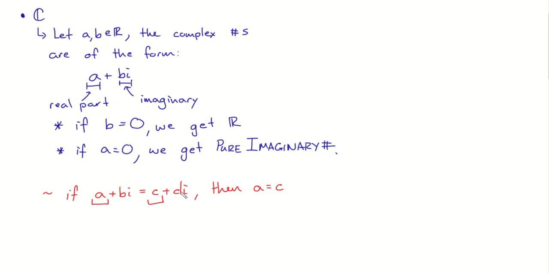If A plus BI equals C plus DI, then the real part here should probably equal the real part here. Believable? Reasonable? Yeah. Okay. Number 10, are you here? Okay, number 11, are you here? Yeah. Okay, what else do you think? Are you okay with A equals C, the real equals real? And I want you to go way out on a limb here. What do you think I'm going to say B must be equal to? D. Also seem reasonable? The equality of complex numbers also exists. Maybe we have different ways to write them with fractions and stuff. This is true. Okay, the fact that we can use equals is pretty important.